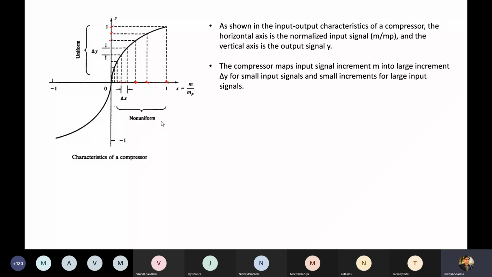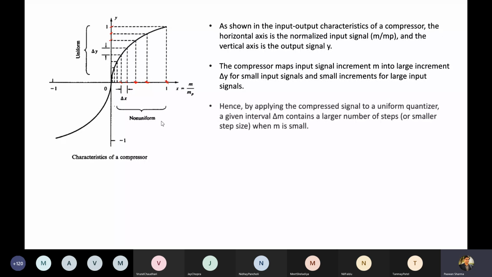So the compressor maps your input signal increment m into a large increment delta y for small input signals, and small increments for large input signals. You can see the same delta y response, no matter whether this is large or small. So you are giving weightage to smaller level signals in comparison to higher level signals.